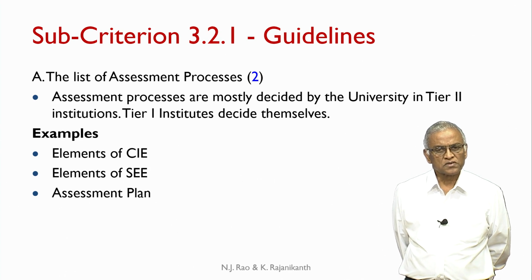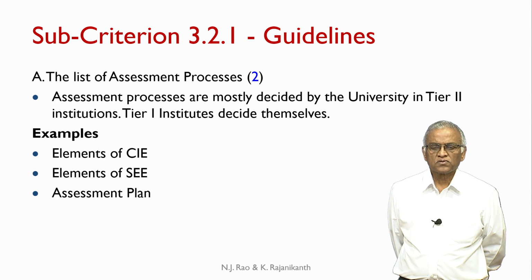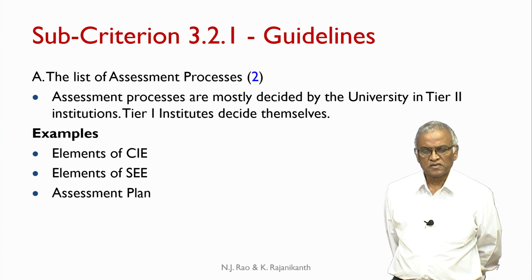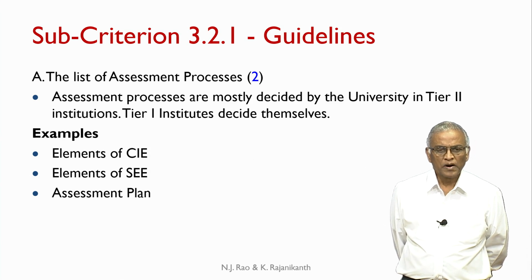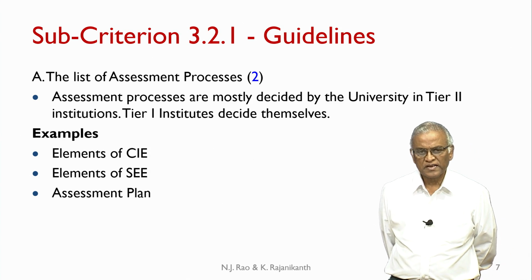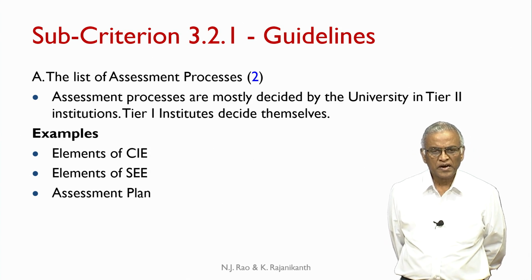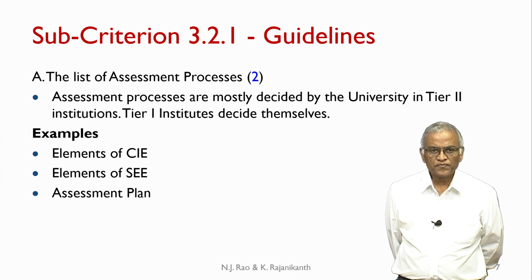It depends on the university, whereas tier 1 institutions decide themselves. That means all the elements, the distribution of marks across internal evaluation and semester end examination, are decided by the institution itself.